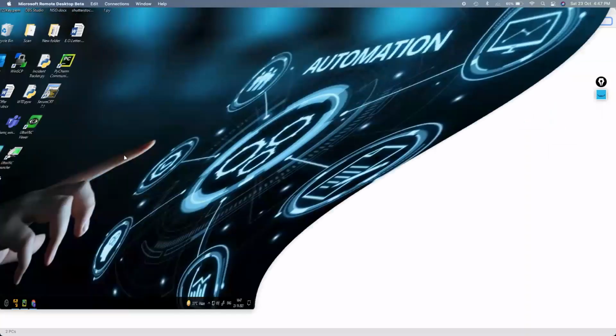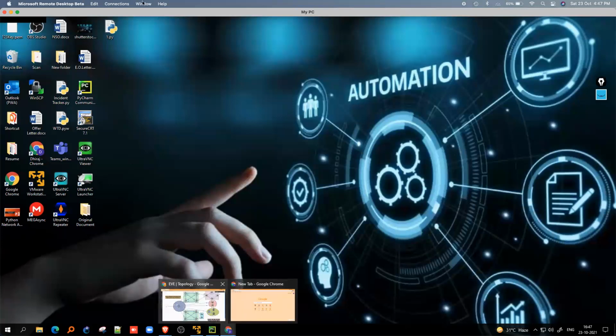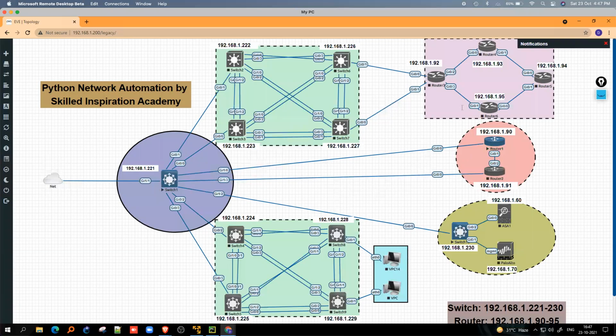So this is the lab. Let me show you the lab first, and then we'll move ahead. See guys, this is our lab for network automation, right? So we have a setup with me. These are a few switches, multi-layer switches. This is the ASA and Palo Alto firewall. This is our router with us.